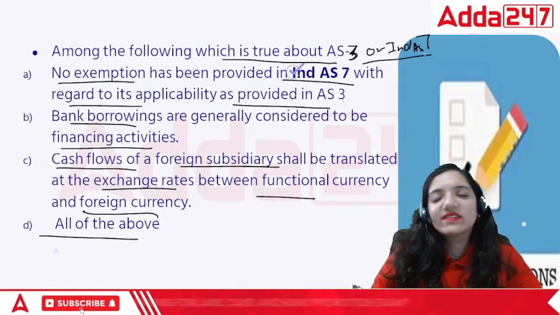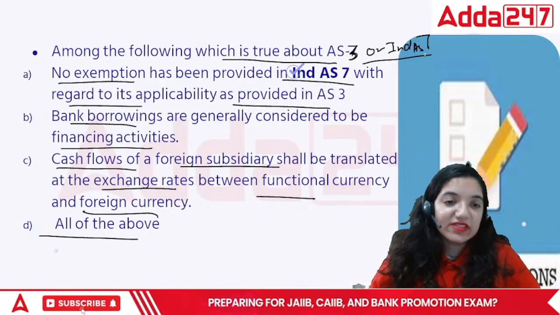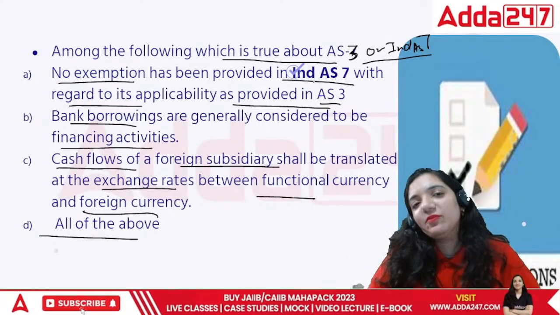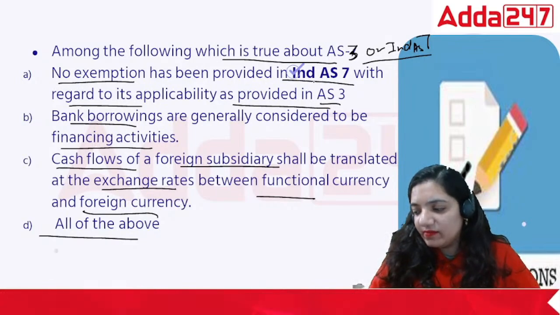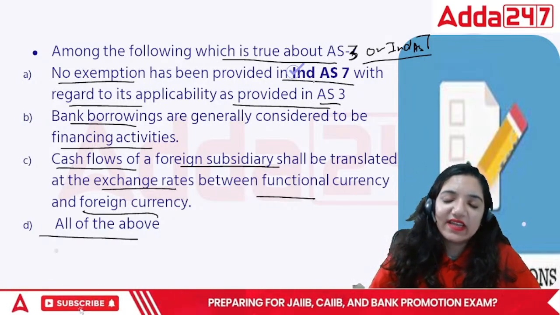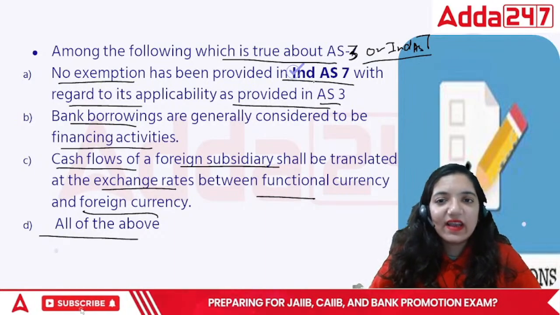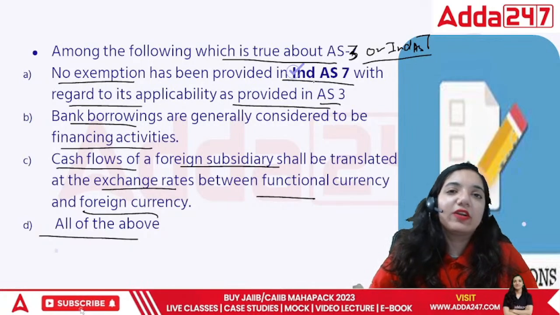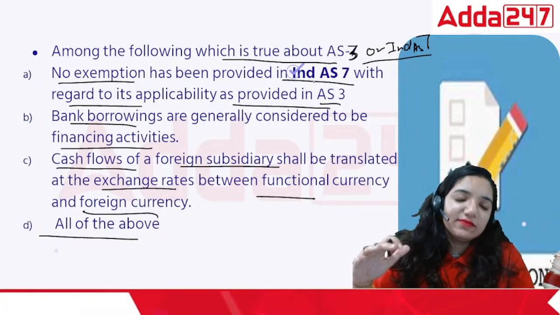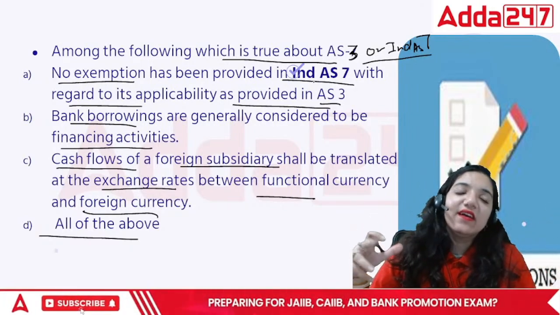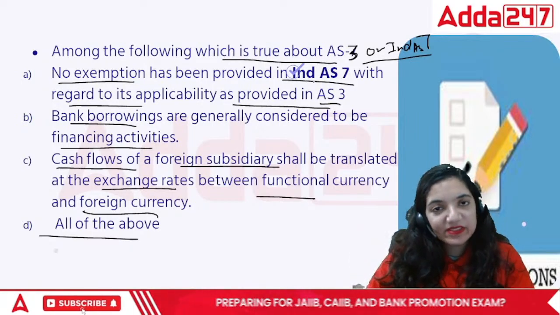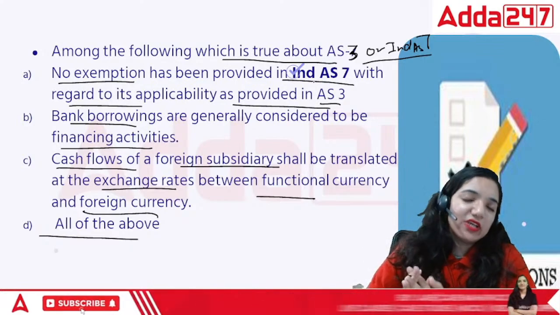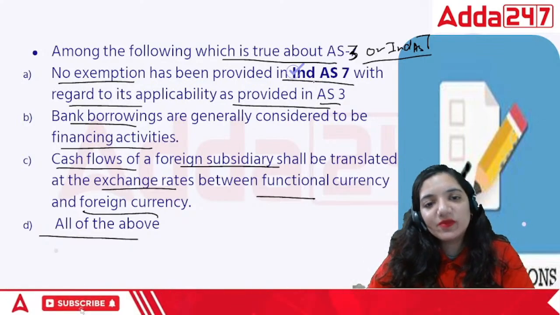As I told you, this is the area related to the cash flow statement. In terms of cash flow statement, yes, AS 3 and Ind AS 7 are the same. AS are the accounting standards given by ICAI, and Ind AS are given by the Ministry of Corporate Affairs, because we wanted to collaborate with the international levels. They were using their specific standards, and we had to actually meet up with the international levels. That is why Ind AS were introduced.